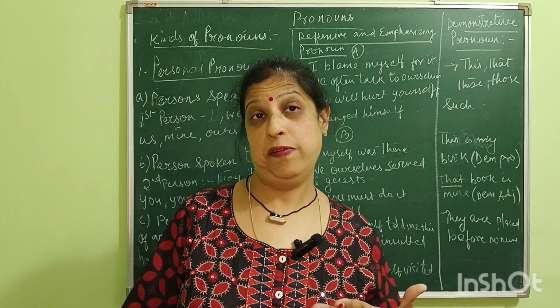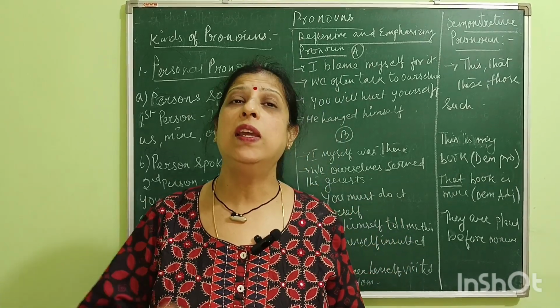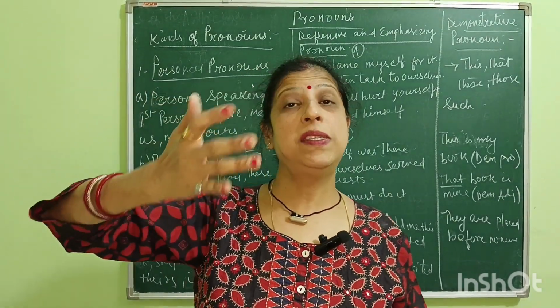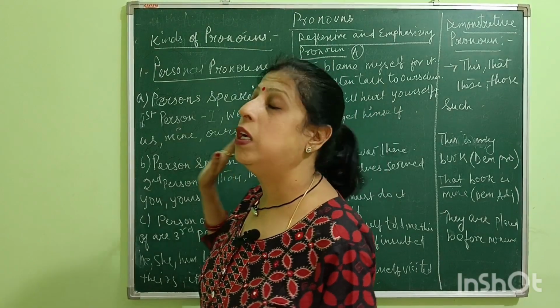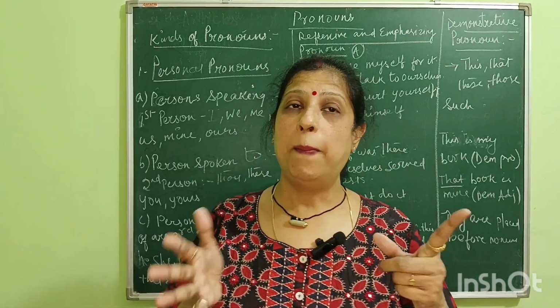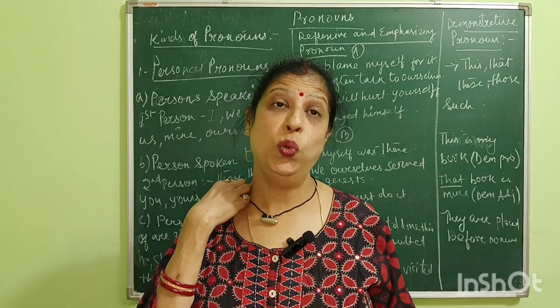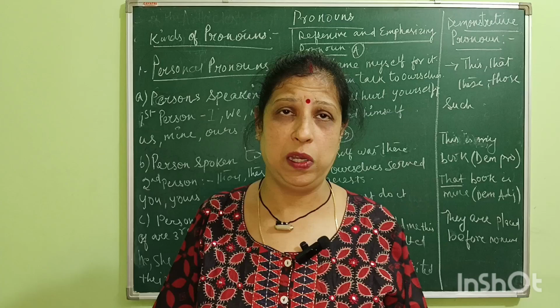Spoken of means we are speaking of some other person. So we have already done first person, second person, third person, and they are called personal pronouns. Personal pronouns means I, we, you, they, she, he. These are all personal pronouns.